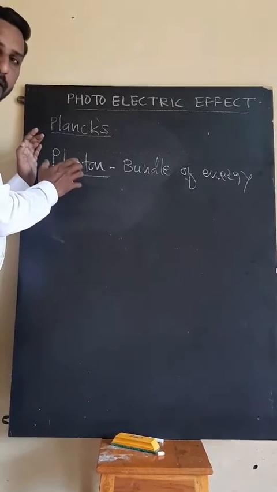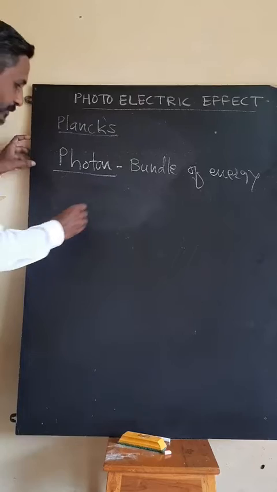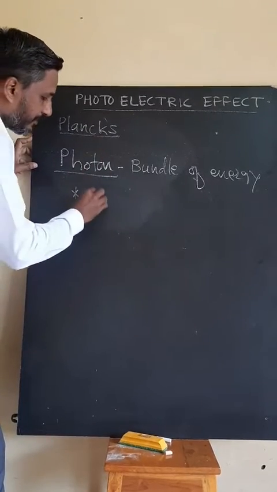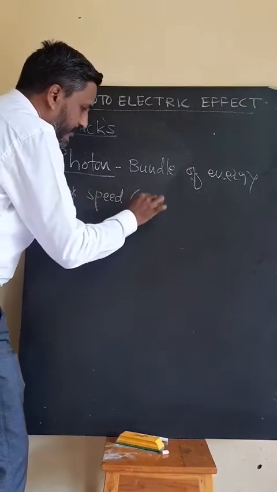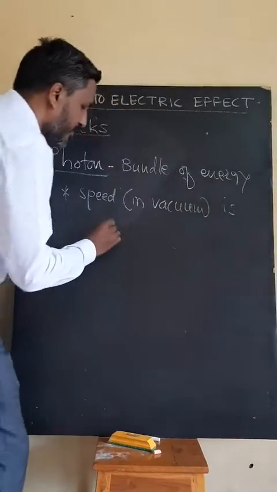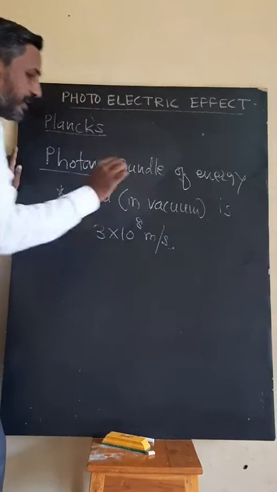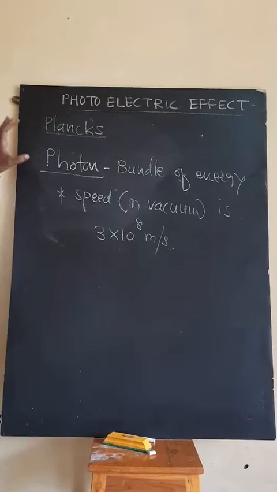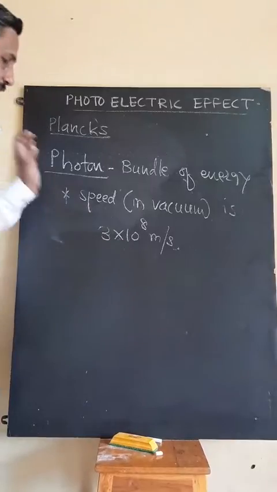Now we see some important properties or terms related to photon. The most important thing is that the photon is a particle and it travels with a speed, and its speed in vacuum is equal to the speed of light in vacuum or in air. It is about 3 into 10 raised to 8 meter per second.